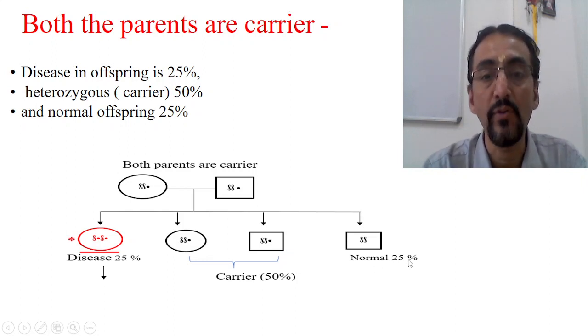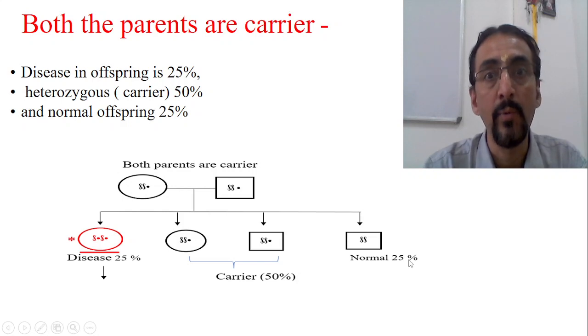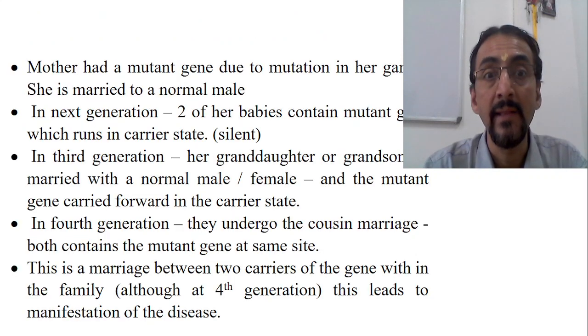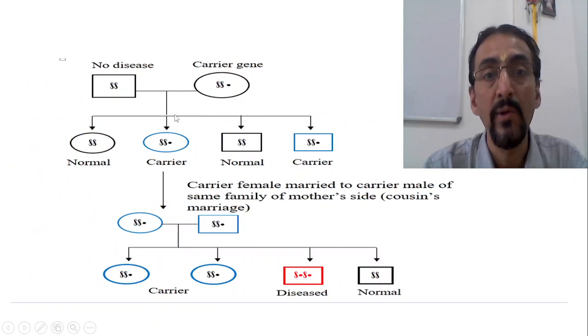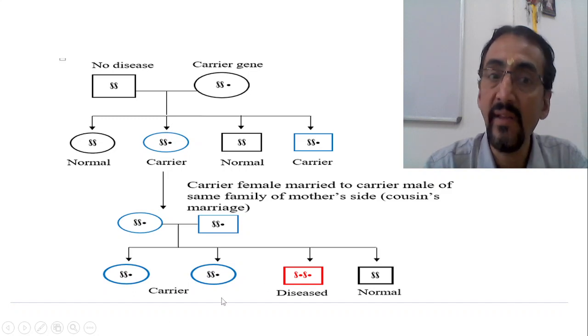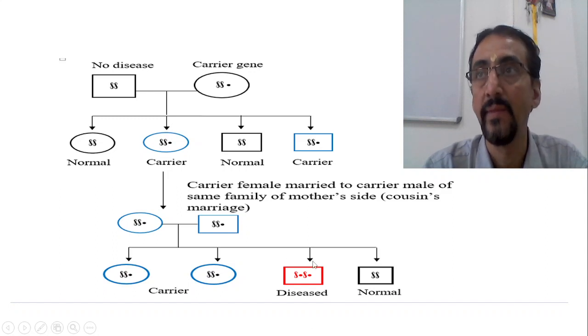So this is the possibility when both the parents are carriers. In the last case we saw only one parent is a carrier. When one parent is a carrier, then there is no disease in the next generation at all, and after so many generations the disease suddenly appears.